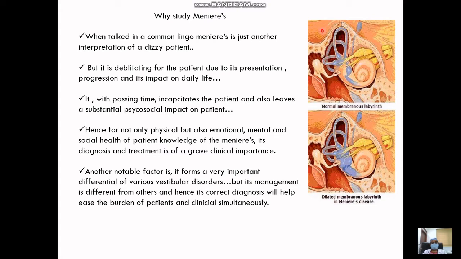So it's very important from a clinical point of view to understand the Meniere's diagnosis and then treat it. Another factor is that Meniere's disease has a different kind of management. So the correct diagnosis will lessen the burden on both the clinicians and the patient.